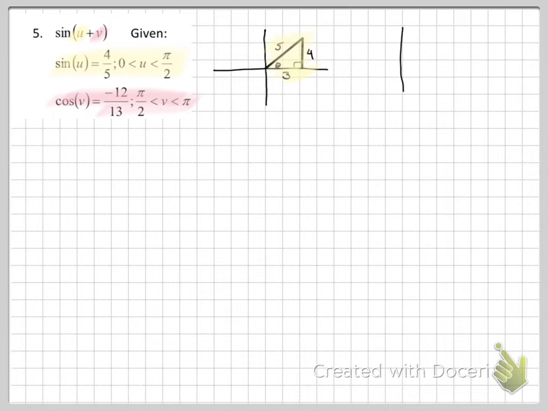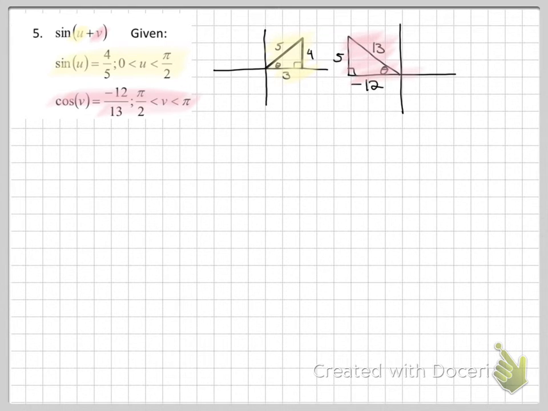Now the pink one. Looking at the pink information. If I look at this piece, it tells me which quadrant it's in. Between pi over 2 and pi is quadrant 2. Theta's here. If I look at this piece, it tells me what cosine is going to equal. Cosine, adjacent over hypotenuse. Hypotenuse can never be negative, so this must be negative. Pythagorean Theorem, I am no longer showing my Pythagorean Theorem work. X squared plus 12 squared equals 13 squared. This side ends up being 5. This will be the picture I use anytime it talks about V.